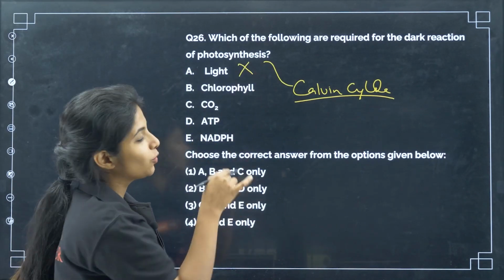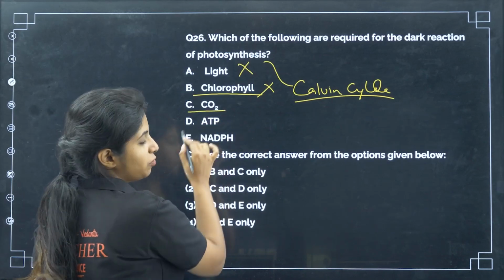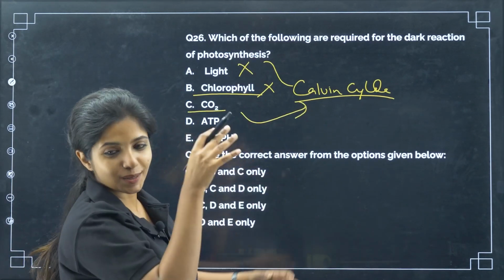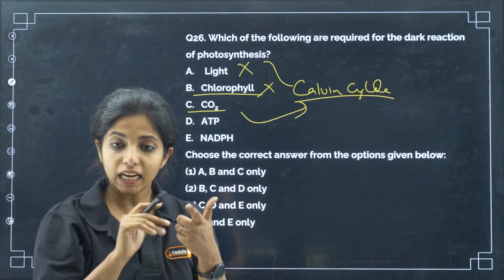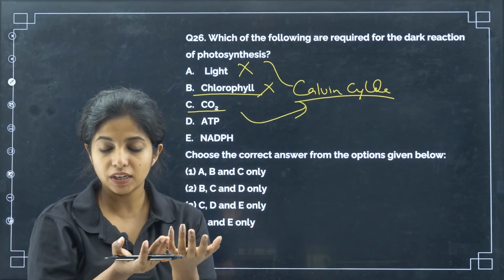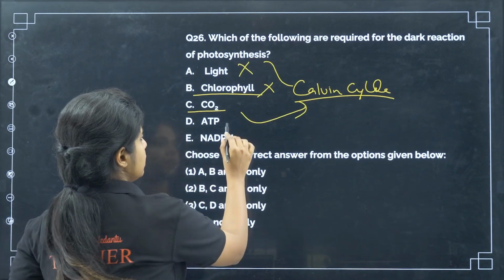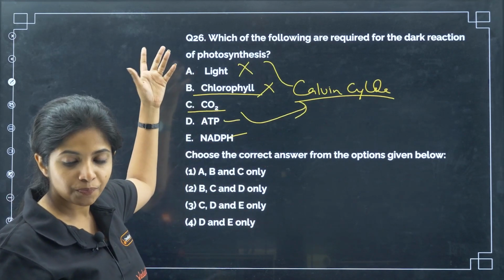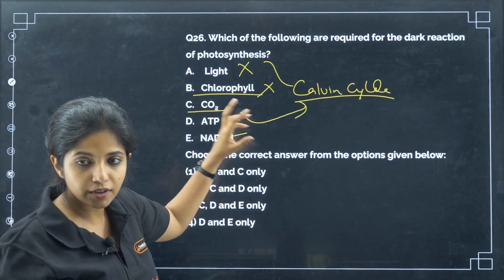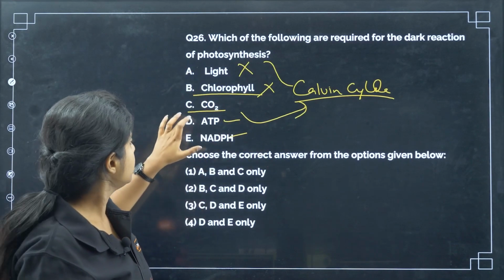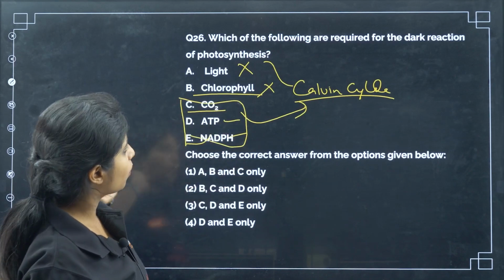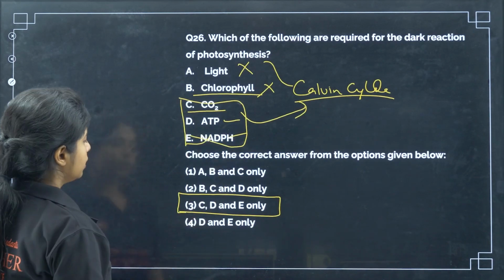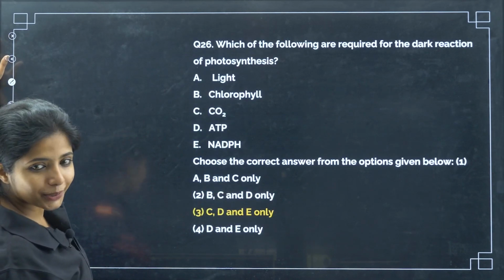And who absorbs the light? Chlorophyll. So chlorophyll also I'll say is not needed. CO2 is needed, because this CO2 is something that is getting fixed in the Calvin cycle. ATP you need, NADPH you need, because energy sources are very much needed. So I'll say 1, 2, 3 things are needed. Where do you get ATP and NADPH from? It is formed in the light reaction and given to the dark reaction so that the CO2 can be easily fixed. So I will say C, D, E are needed for the dark reaction or Calvin cycle. I just have one option like that and hence your answer becomes 3.